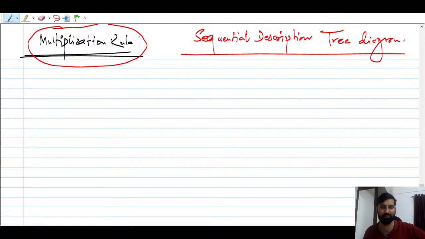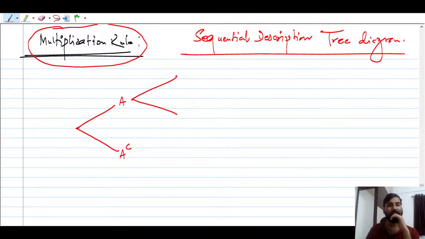So suppose one of the events has occurred here, like event A has occurred, so this event will be complement of A, right? Again you can say that the event A has already occurred. Now you want to find what? This is very important to remember, right? Again you want to revise the belief here, right? So this event will be A intersection B, and this is A intersection B complement. And what is this? This is nothing but A.